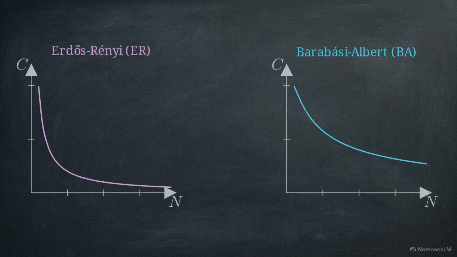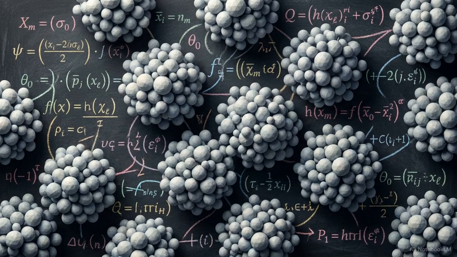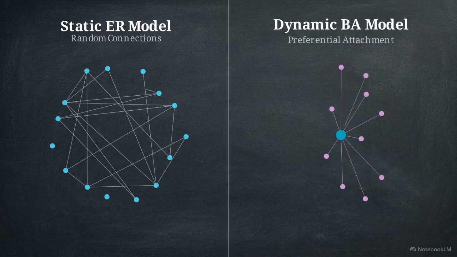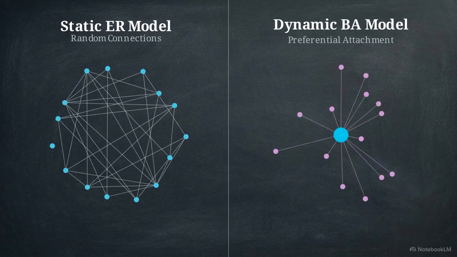While the BA model clusters more densely than a purely random graph, its density still decays as the network grows. This indicates that while the BA model accurately predicts degree distributions, it does not fully capture the high levels of social clustering observed in human networks. The transition from the static model to the dynamic BA model represents a shift toward understanding how networks evolve.